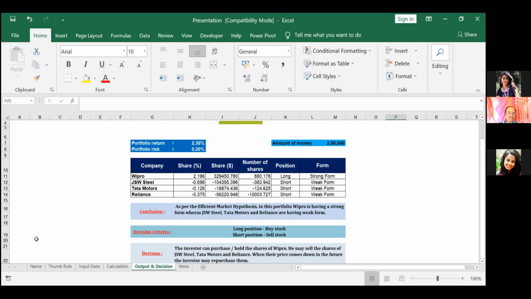Yes, Sneha, your answer. So in semi-strong, it is said that both the technical as well as the fundamental analysis won't work. So I think the investor should wait for the market to change. Good. Instead of buying and selling, we can hold the stock. Nice question also. Good. This is what we are expecting.